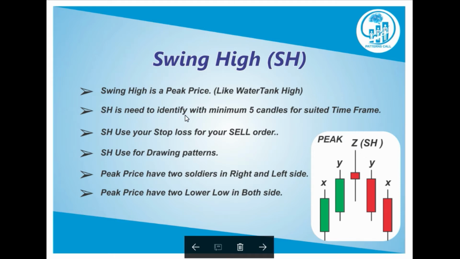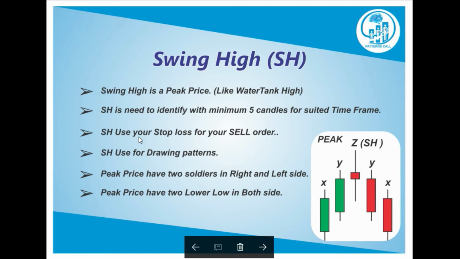A swing high needs to be identified with a minimum of 5 candles for a suited time frame. Okay, you can use the 5 minutes time frame in intraday. In the 5 minutes time frame, this is 9:15, 9:20, 9:25, 9:30, 9:35. Okay, the 5 candles are compulsory to identify the swing high.